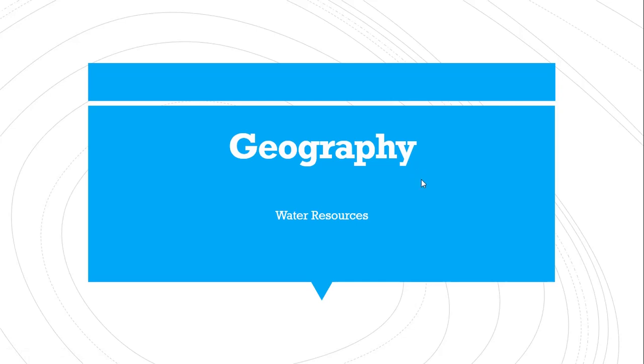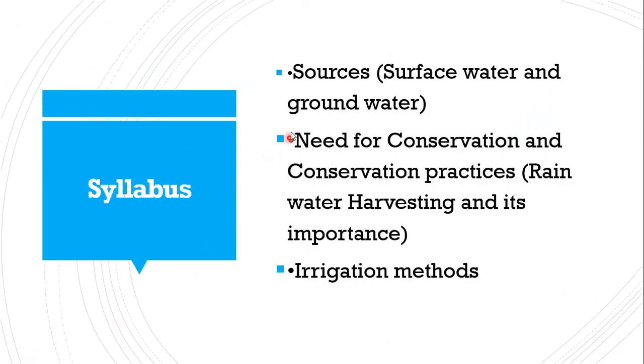Today we are going to learn water resource, one of the simple and easiest lessons in 10th standard geography from the board perspective. Very simple and easy to learn, and if you have a lot of logical brain, you can apply it. This is one of the easiest and scoring chapters, children. So hope the learning will be easy for you, and let's move into the chapter starting with the syllabus.